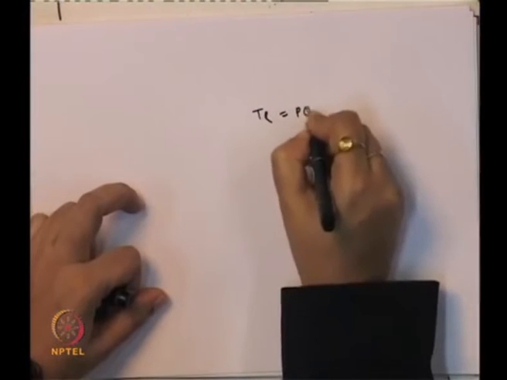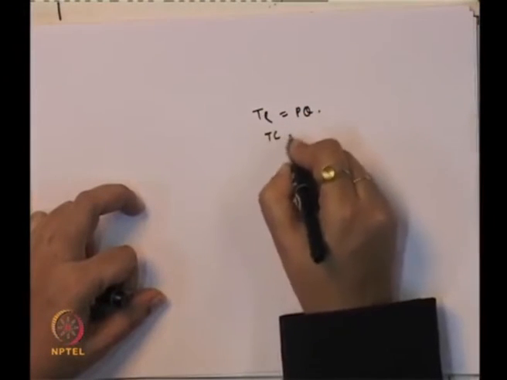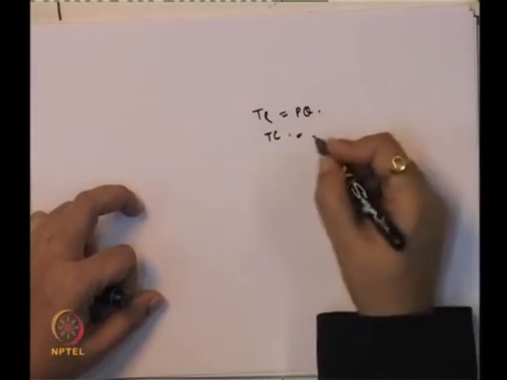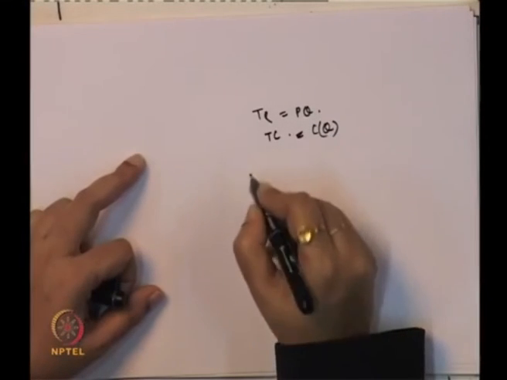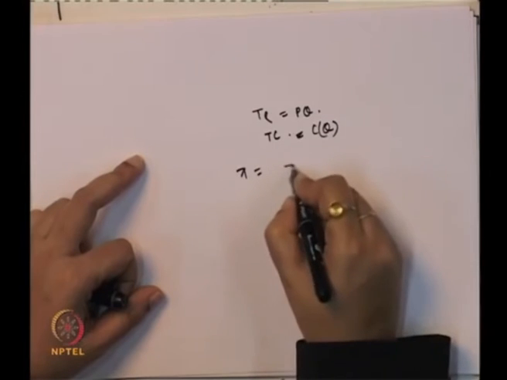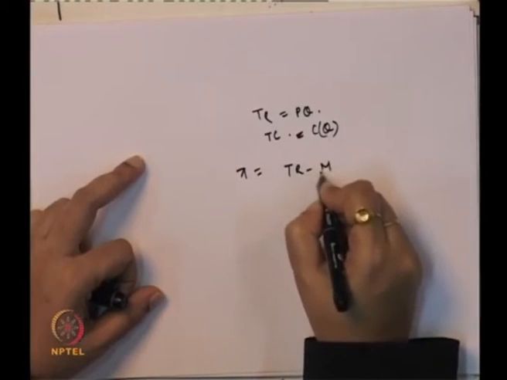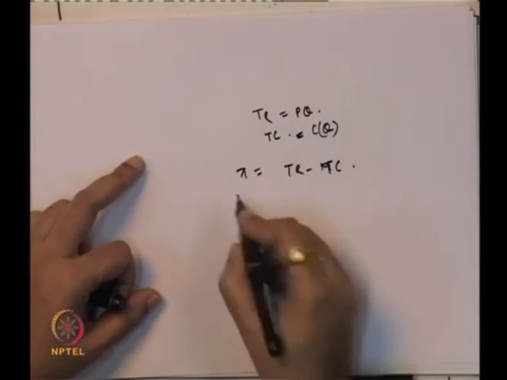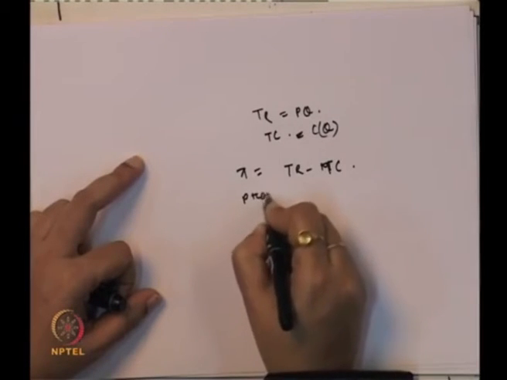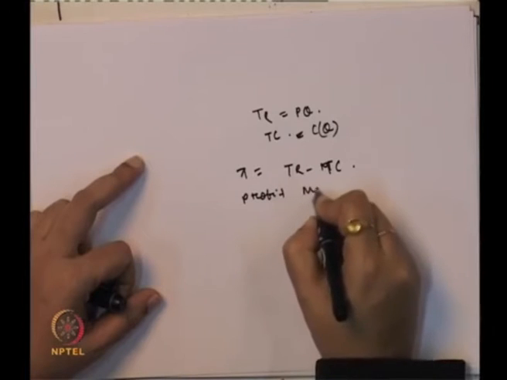So, if you look at now, what is our total revenue? Total revenue is PQ, and total cost is again a function of Q. Now, what is the profit? Profit is total revenue minus total cost. Now, what is the profit maximization condition?